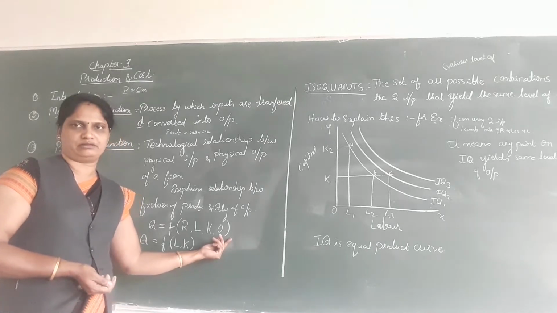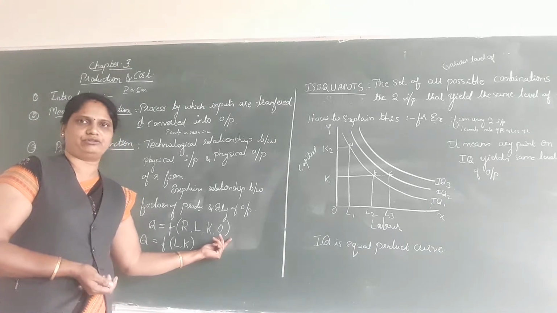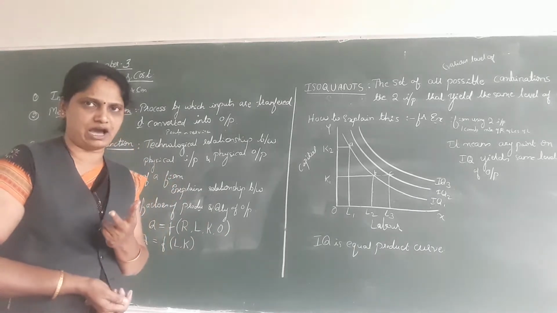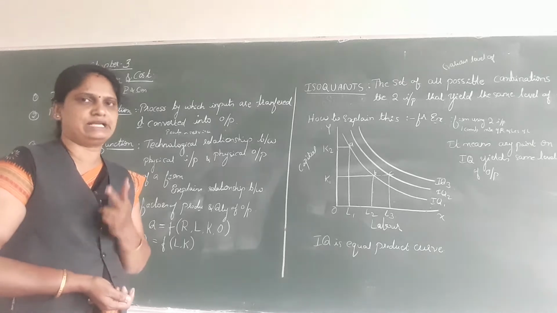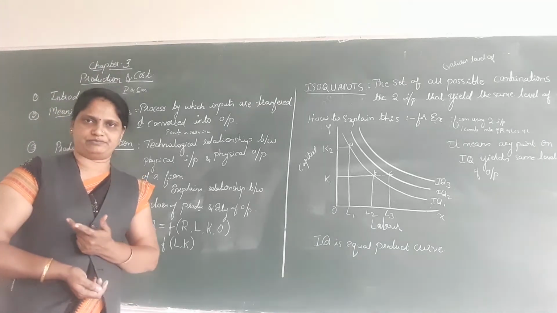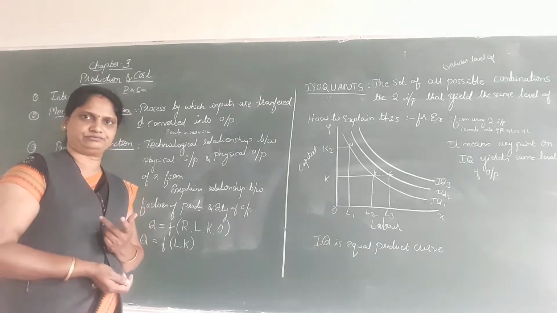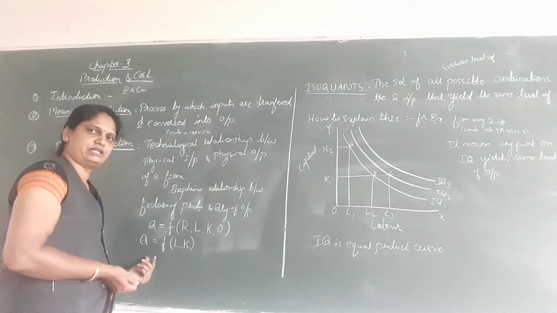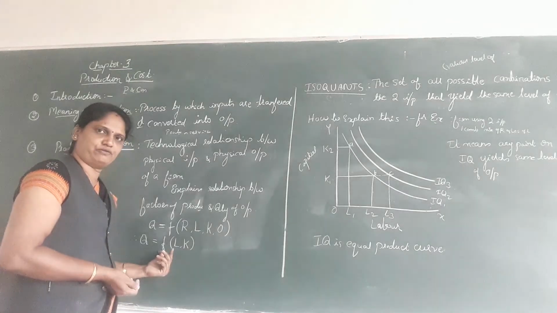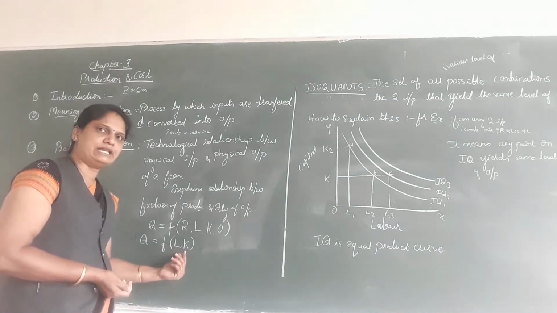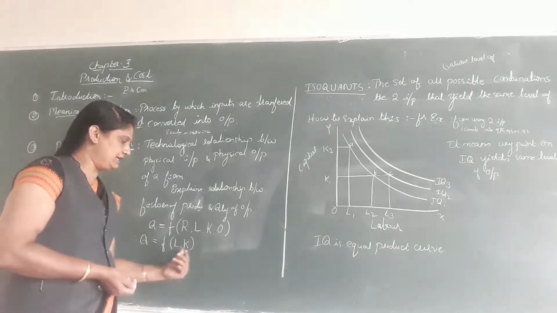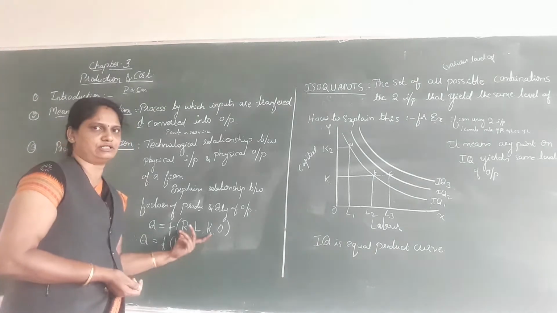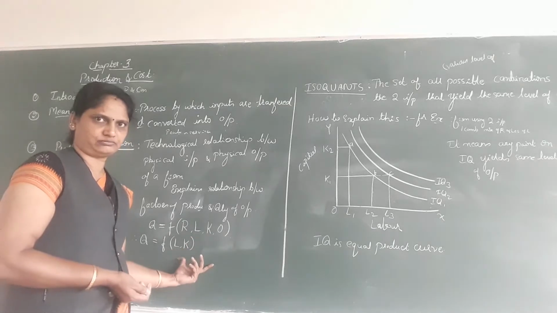For the time being, in this discussion, we are using only two inputs, labor and capital. So I can write Q = f(N, K), where N stands for labor and K stands for capital. So this is about the production function.